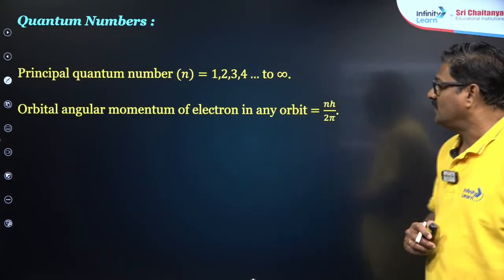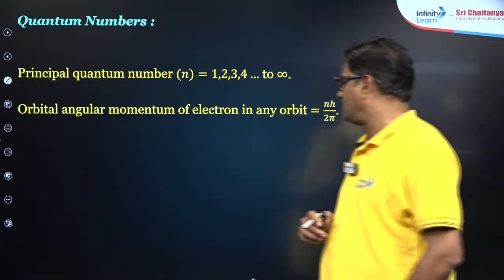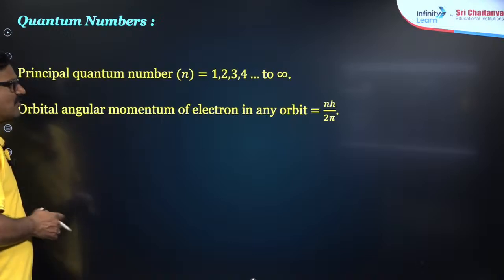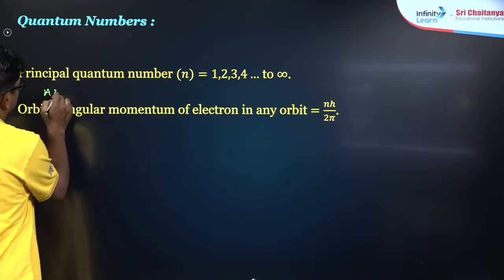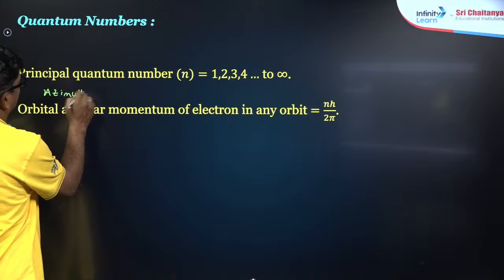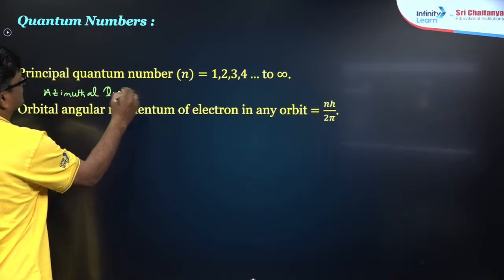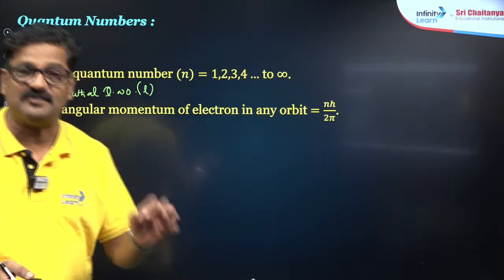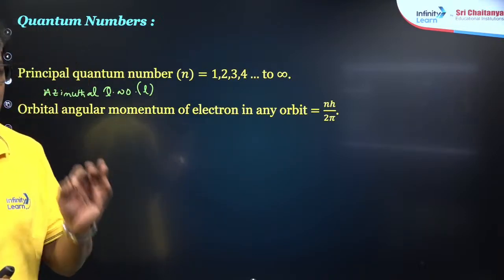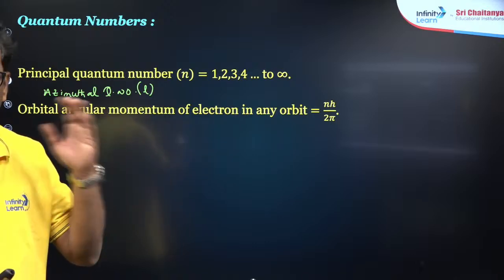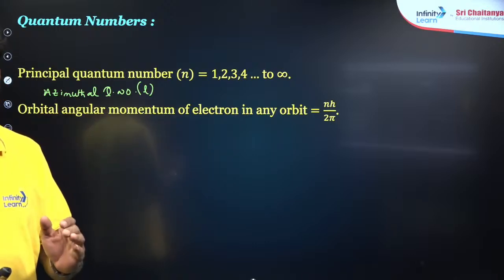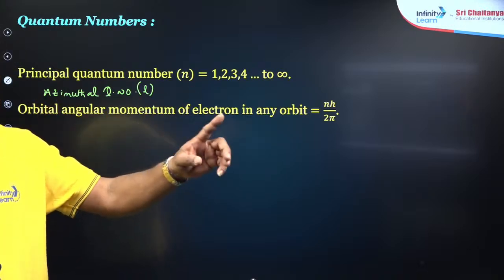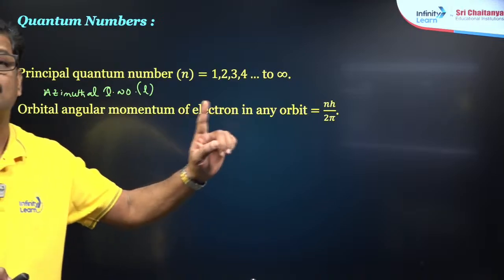Next, orbital angular momentum of the electron in any orbit is all about the azimuthal quantum number, which is l. This azimuthal quantum number can explain the fine spectrum of hydrogen. It designates to which subshell an electron belongs. Its value starts from 0, then 1, 2, 3, 4, and it goes on till n − 1.